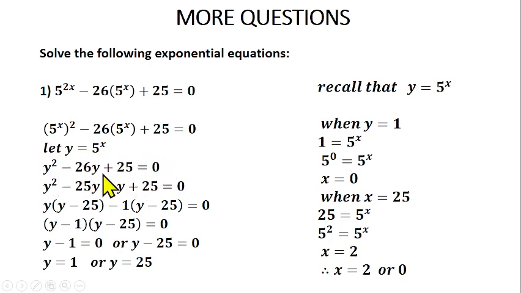If you are a student that has gone through quadratic equation, you will know that this is a quadratic equation now. But if you are not, this equation is called a quadratic equation. A quadratic equation is an equation with the highest power of the unknown to be 2. The power of the unknown here is 2. The power of this one is 1. So the highest power here is 2. So this is a quadratic equation.